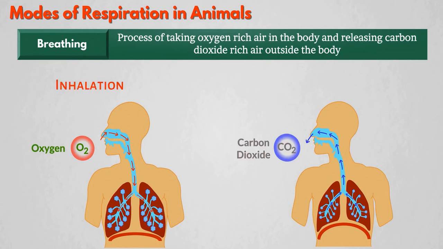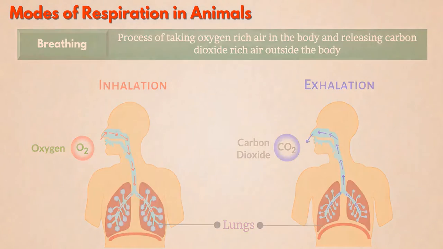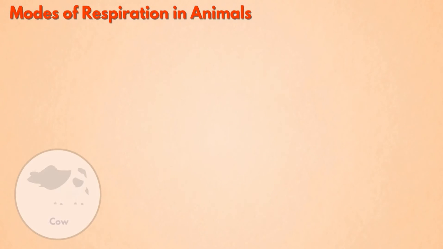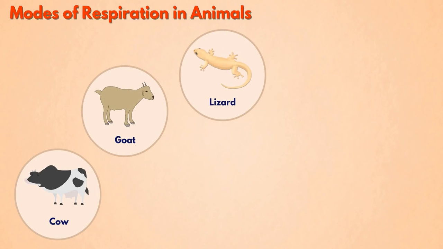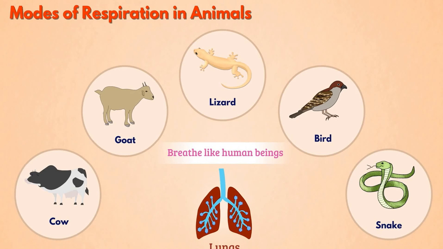Human beings breathe by inhalation and exhalation of air with the help of lungs. Many animals such as cow, goat, lizards, birds, snakes breathe like human beings. They have lungs in their chest cavity. There are other animals which breathe in a different way. Let's understand how other animals breathe.